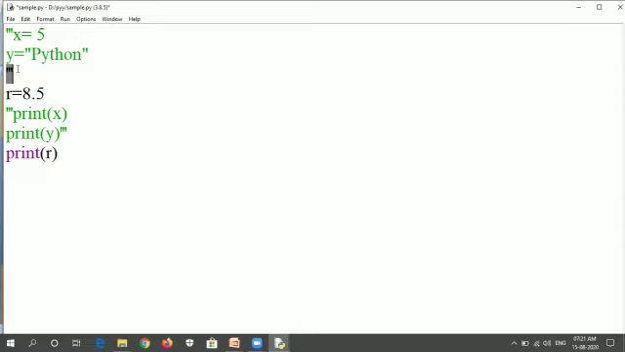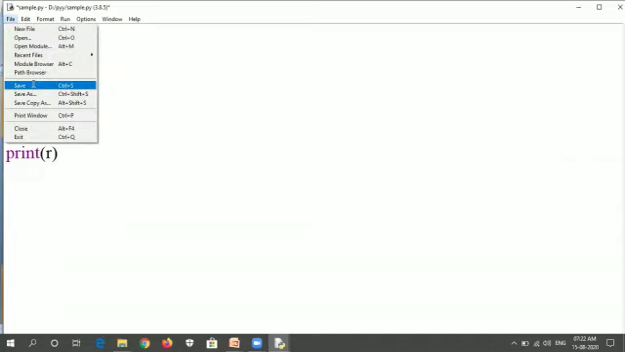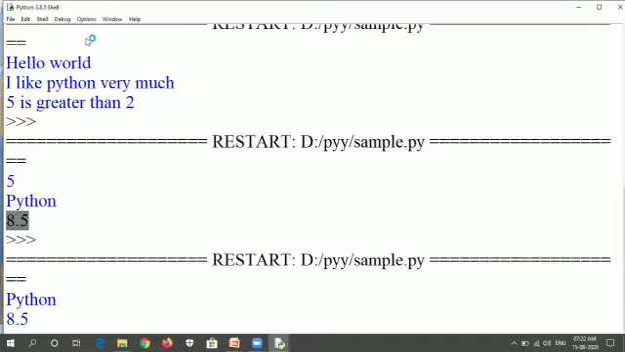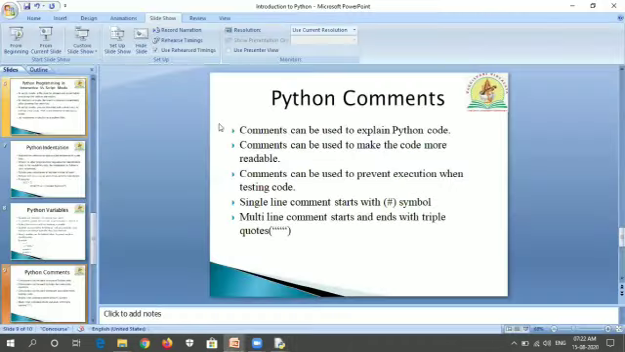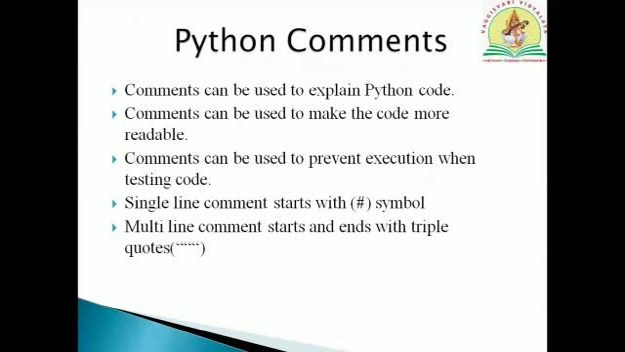So in Python, we can use two types of comments, single line comments and multi-line comments. A single line comment can be made with the help of the hash symbol, and multi-line comments can be made with the help of triple quotes. I'm saving this file and going to execute it. See here that the variables x and y are included as comments, so only the value of r is executed here. So this is how we write Python comments.